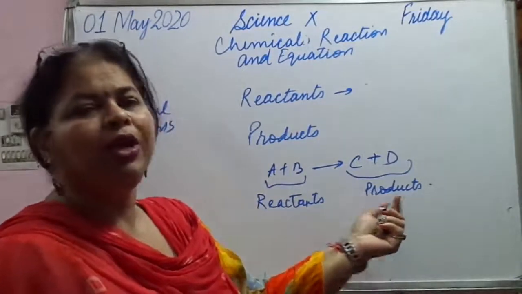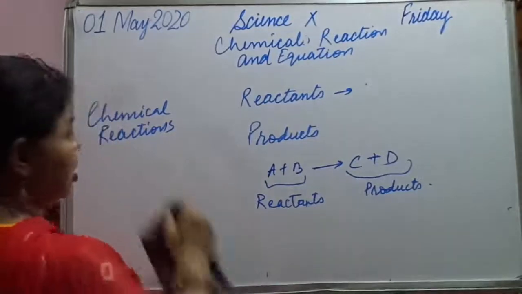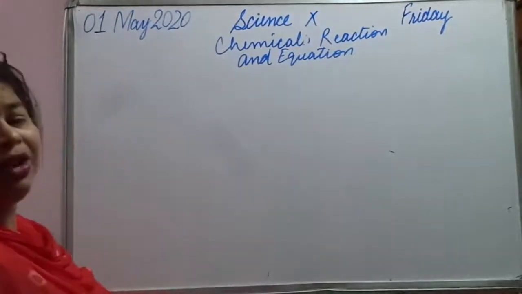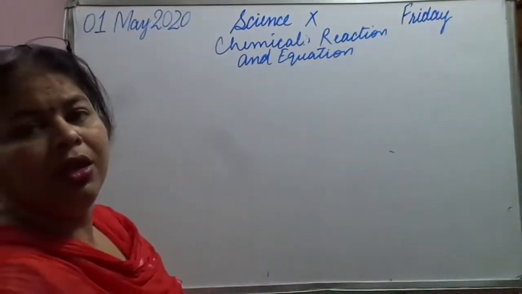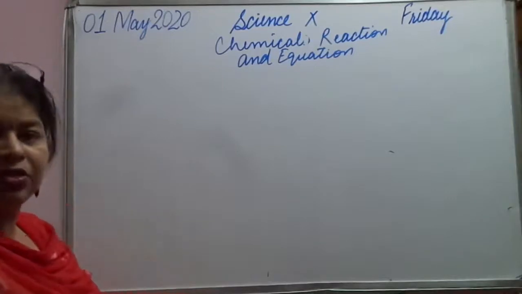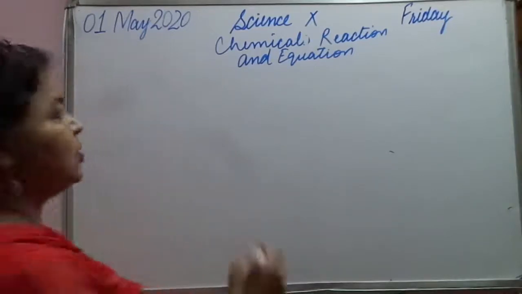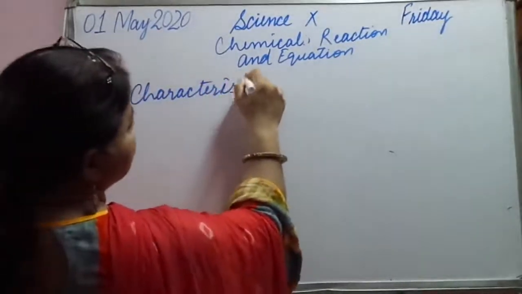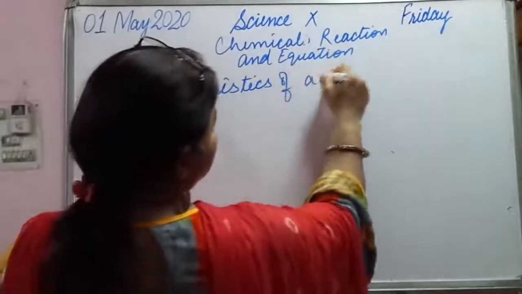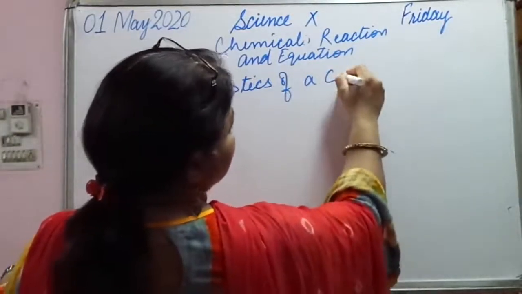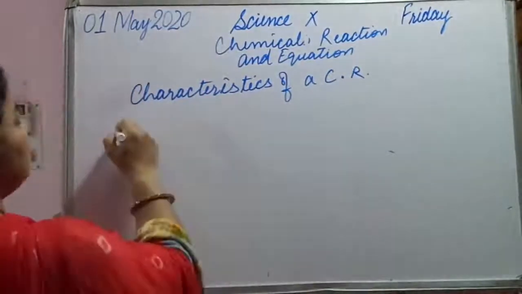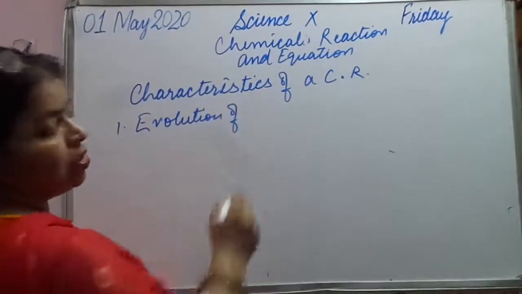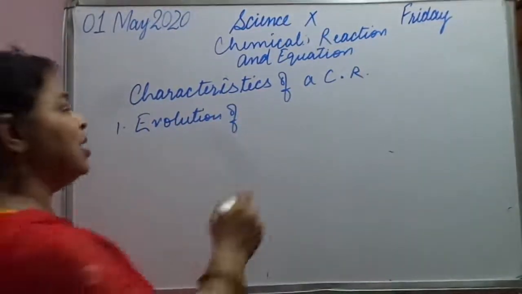Okay, now what are the characteristics of chemical reactions? How will we come to know that a chemical reaction has taken place? So there are various characteristics which will show that a chemical reaction has taken place. So let us write characteristics of a chemical reaction. Number one, evolution of a gas.